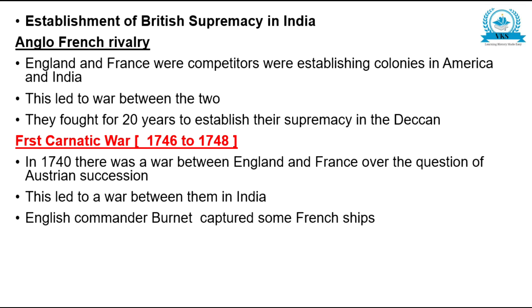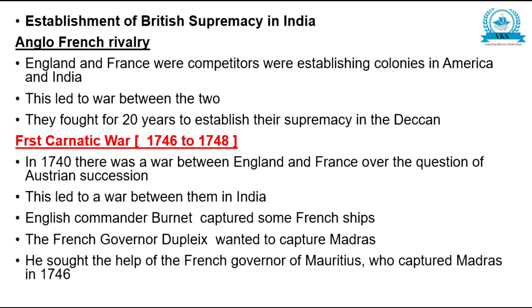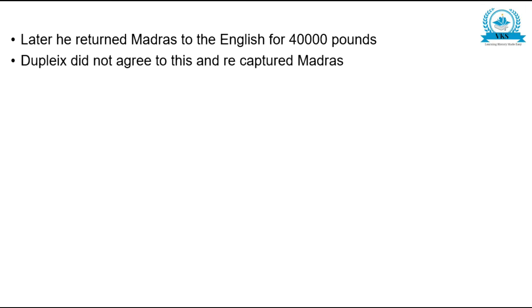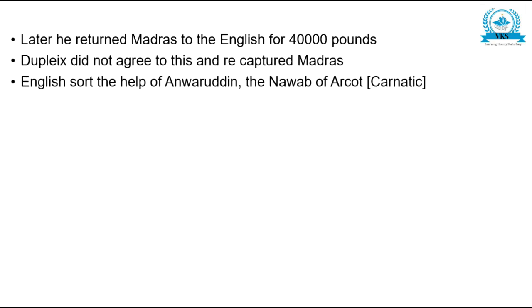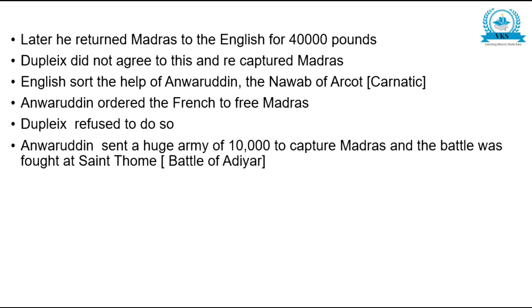English commander Burnet captured some French ships. The French governor Dupleix wanted to capture Madras. He sought the help of the French governor of Mauritius, who captured Madras in 1746. Later, he returned Madras to the English for 40,000 pounds. Dupleix did not agree to this and recaptured Madras. The English sought the help of Anwaruddin, the Nawab of Arcot. Anwaruddin ordered the French to free Madras. Dupleix refused to do so.